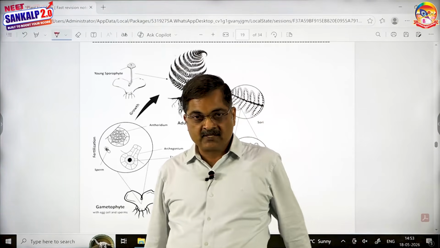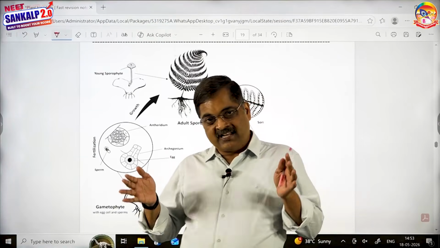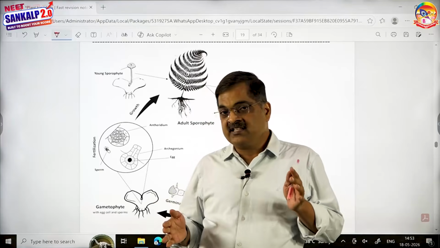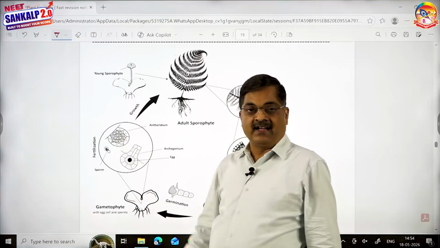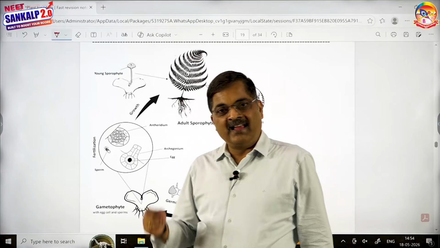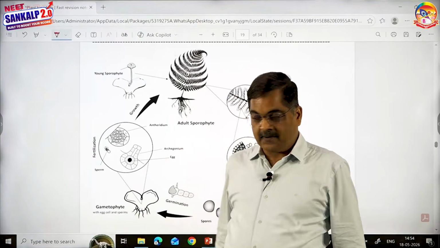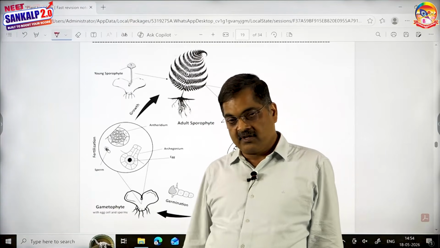So your textbook says sporophytes of ferns are present in narrow geographical regions because water is needed for fertilization, and added to that, its gametophytes are very sensitive, highly reduced, and lack vasculature. That is the reason the sporophyte is seen in narrow geographical regions.